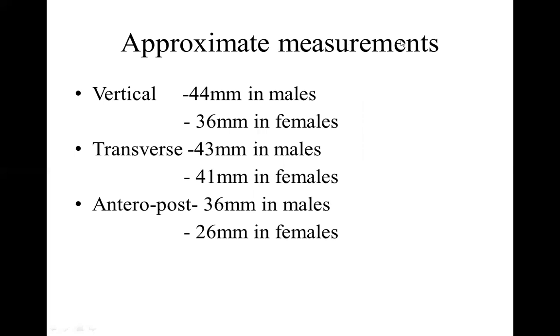Vertically, the larynx is longer in males, shorter in females. Transverse diameter is not much different, but anteroposterior diameter is significant. It is 36 millimeters in males, 56 in females. This is why the pitch of the voice in males and females differ.